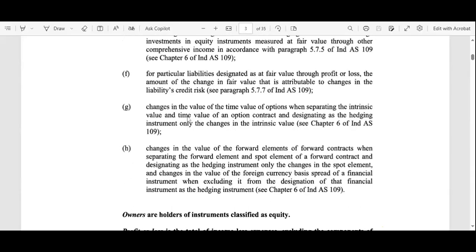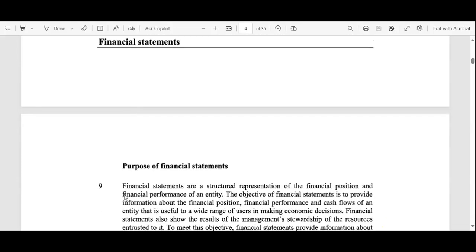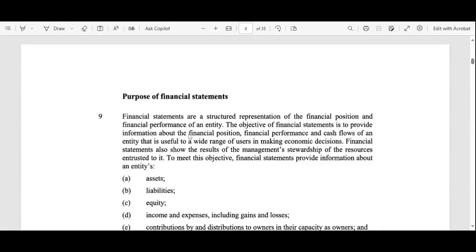In the next part, what is given is the different financial statements, and the purpose of the financial statements, why the companies prepare and disclose them. So here in AS1, the purpose is given by the Companies Amendment Act. If we read the purpose, financial statements are a structured representation of the financial position and financial performance of an entity. The objective is to provide information about the financial position and financial performance.